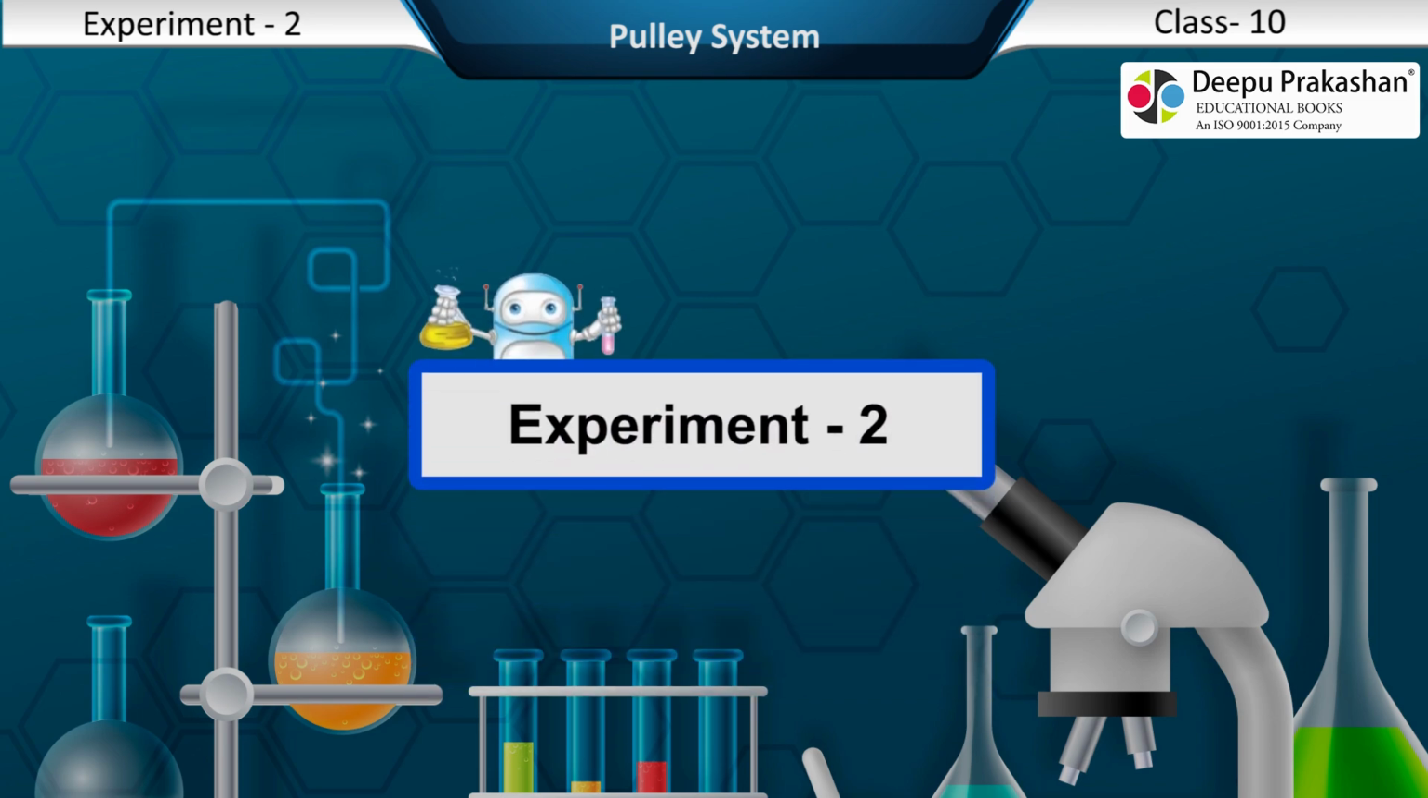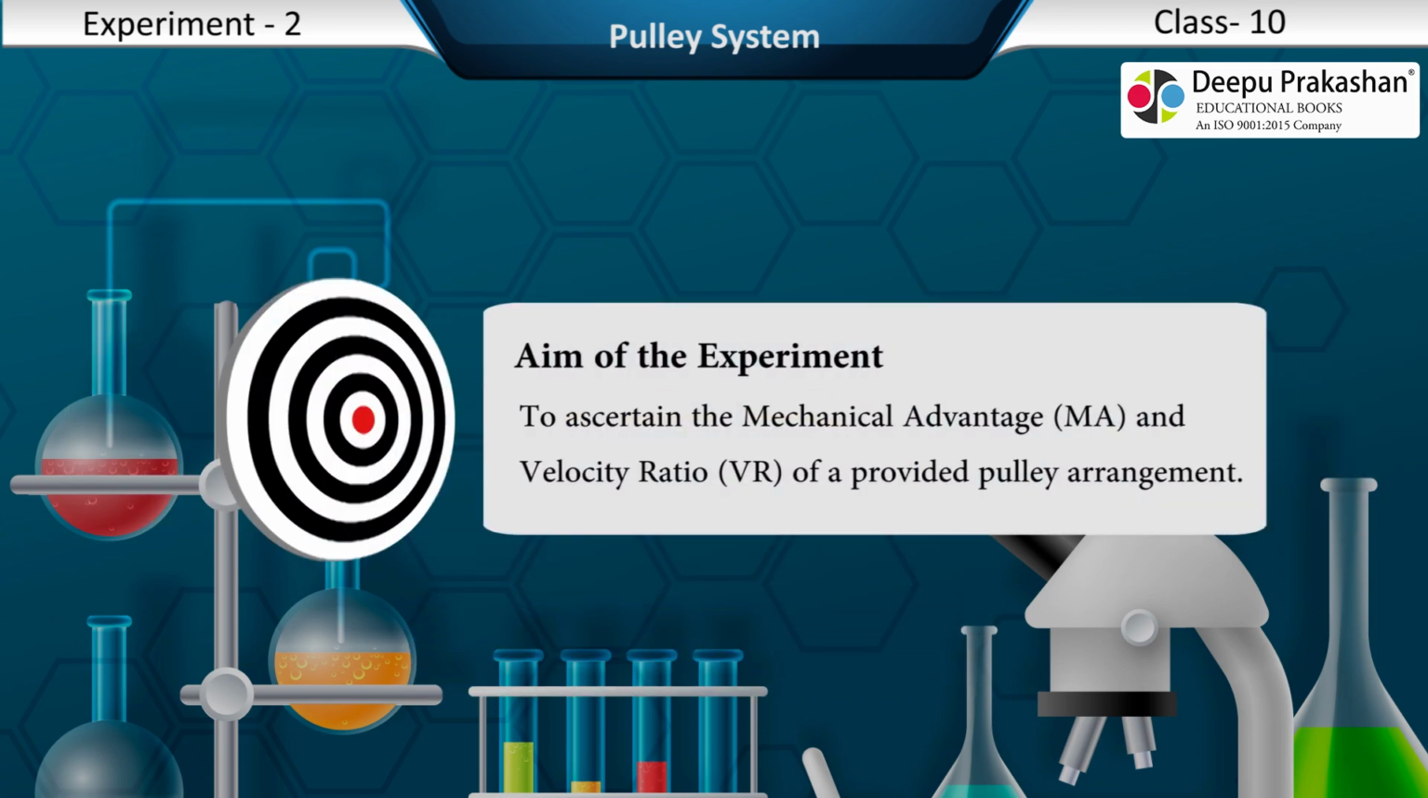Experiment 2. Aim of the experiment. To ascertain the mechanical advantage MA and velocity ratio VR of a provided pulley arrangement.